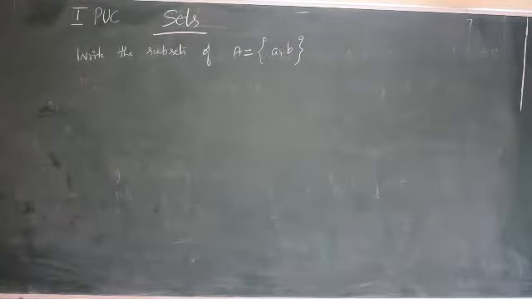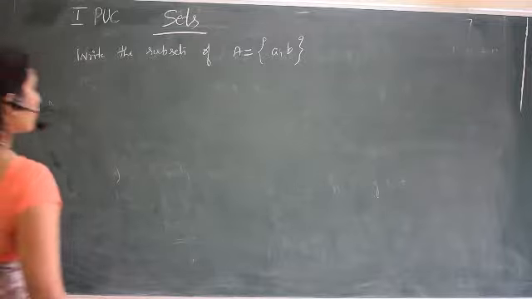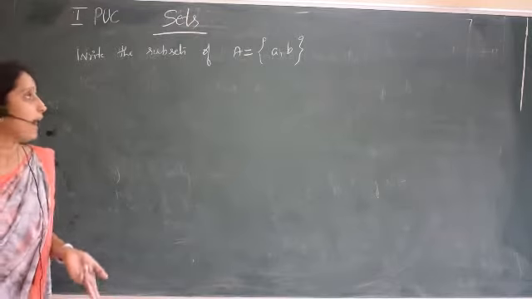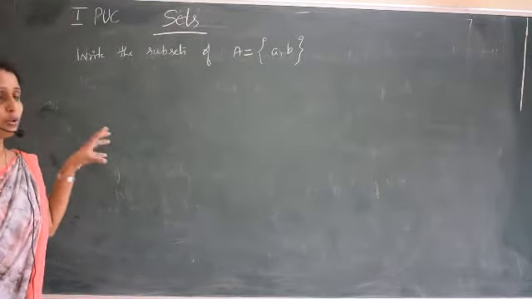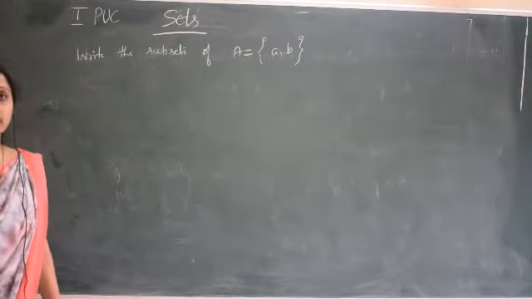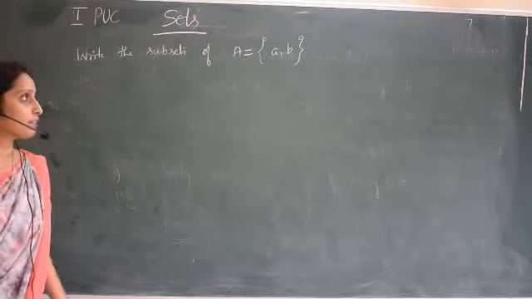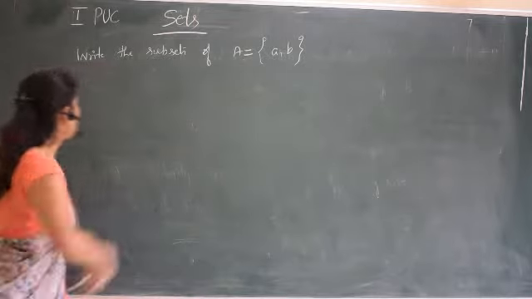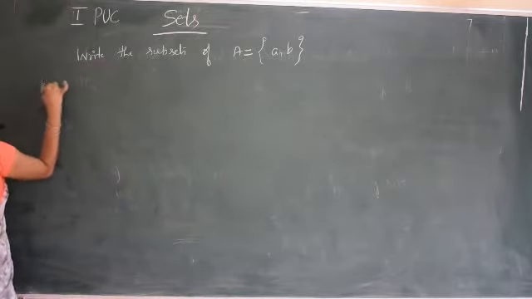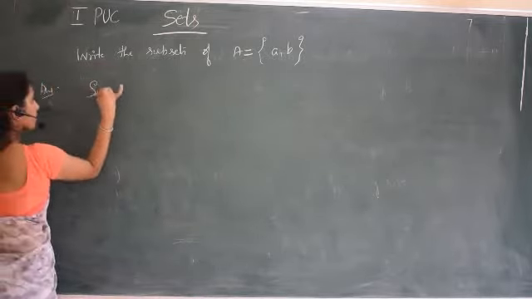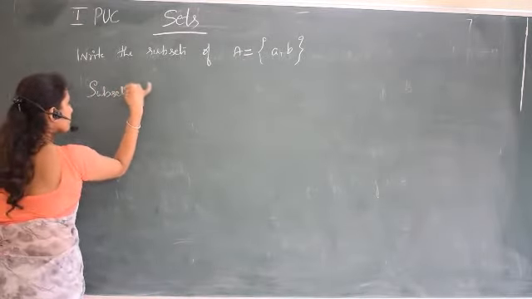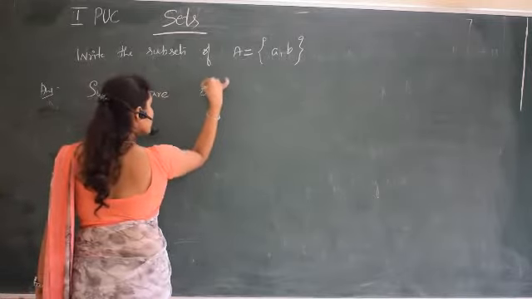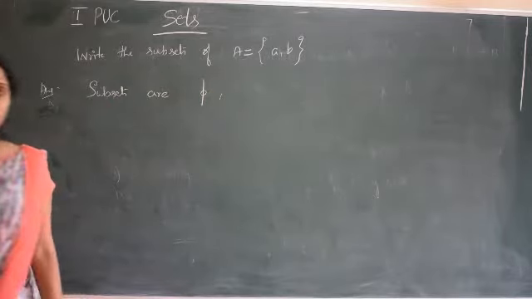We know that every set is a subset of itself and the empty set is a subset of all the sets, and also we know the definition: all the elements of that set should be contained in the given set. So first I can write the subsets are: one is the empty set. Empty set is a subset of every set.